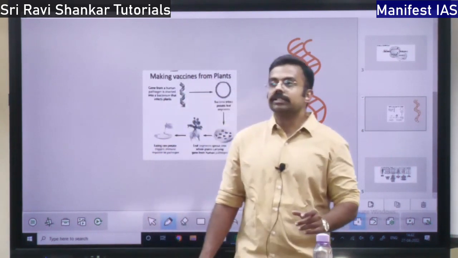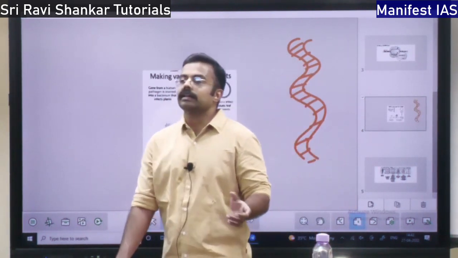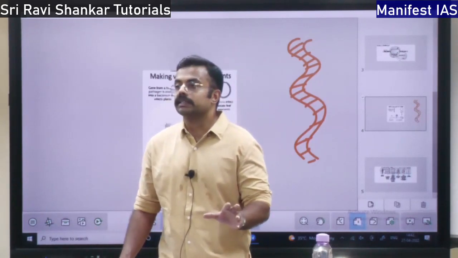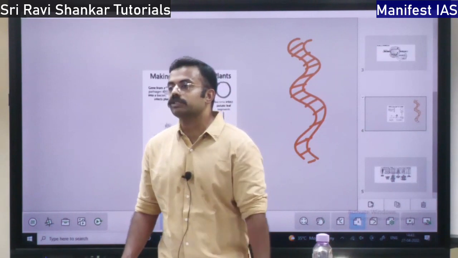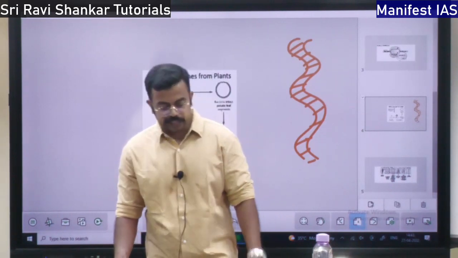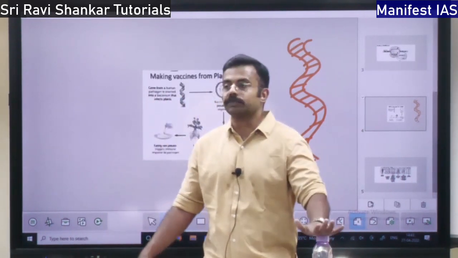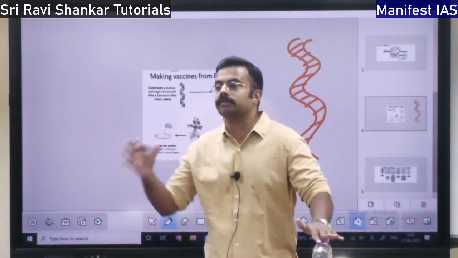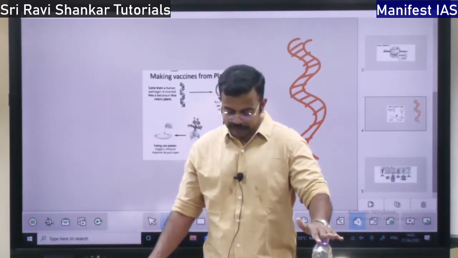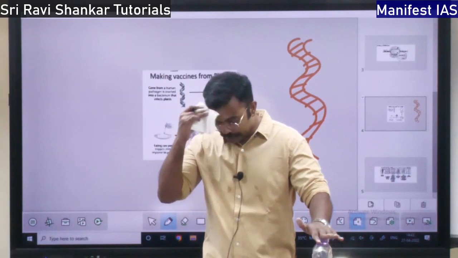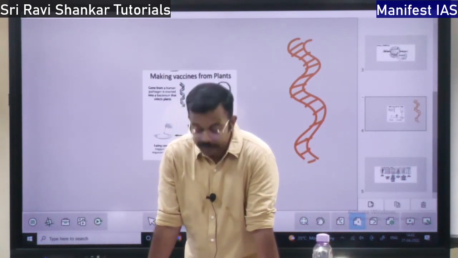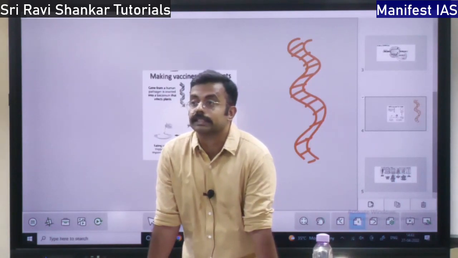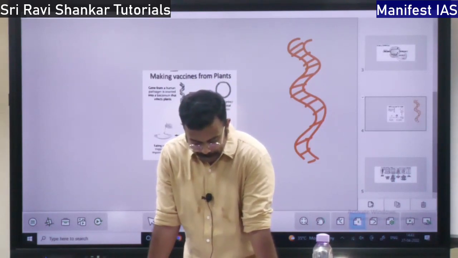So how do the genes express? They get converted into proteins. The proteins produced are transferred from one generation to another generation. That is genetic expression. But please remember, genetic expression is how the genes get expressed from one generation to the next generation. Okay. So gene expression includes two processes, two main stages.